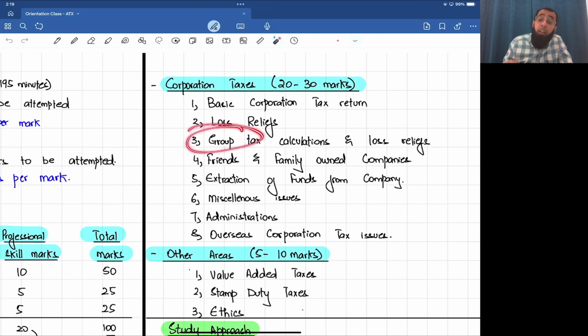Then in companies, there are groups of companies, subsidiaries, parent companies, so group tax reliefs. All of these things, very detailed and outstanding course. Friends and family owned companies, like owner-managed companies, have some special tax rules. If you have to extract the funds from the company, what tax planning can you do? Extract funds as a dividend, extract funds as a salary, all of those mind-blowing plannings.